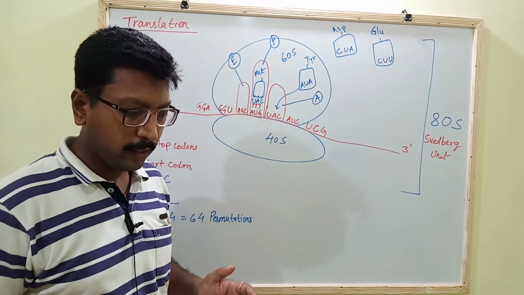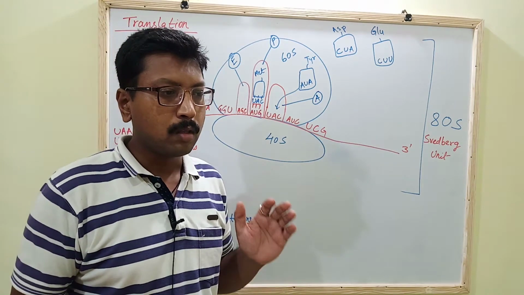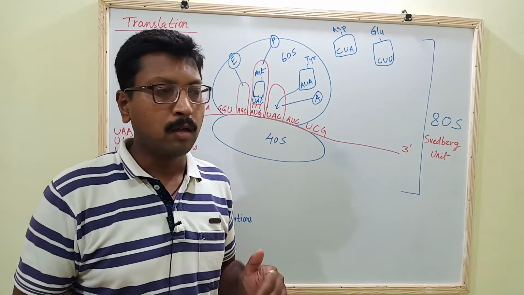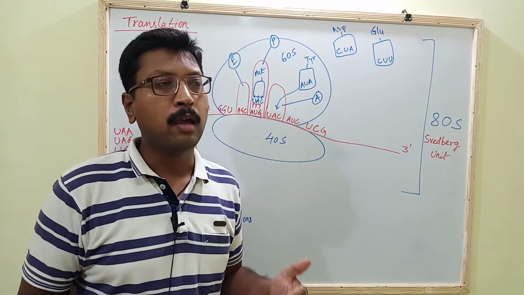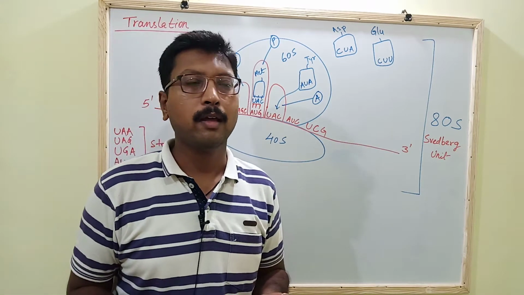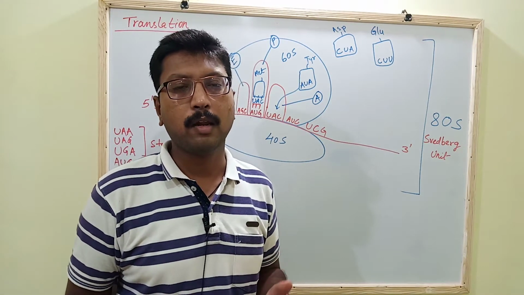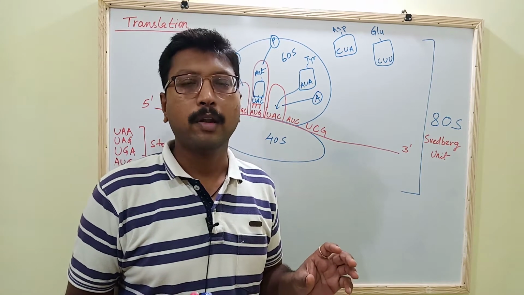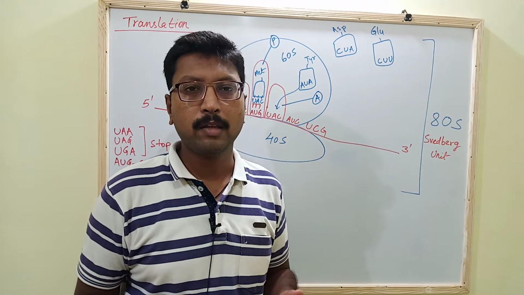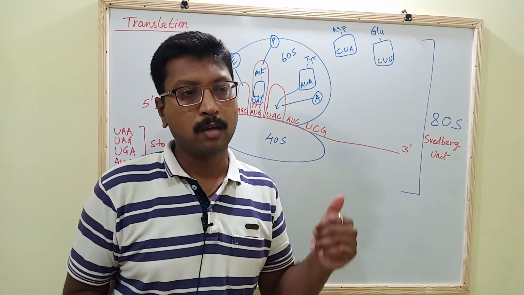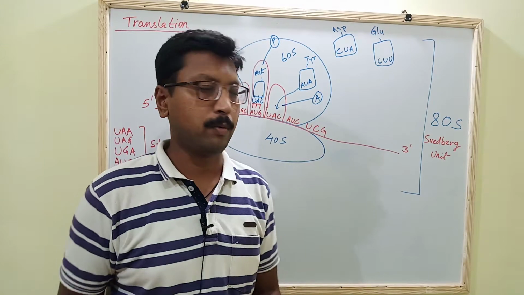Now we already know that the genome of the virus is transcribed into mRNA, and after processing of the mRNA and some modifications in the mRNA, there is capping and polyadenylation and so many things going on. Then the mRNA comes into the cytoplasm.